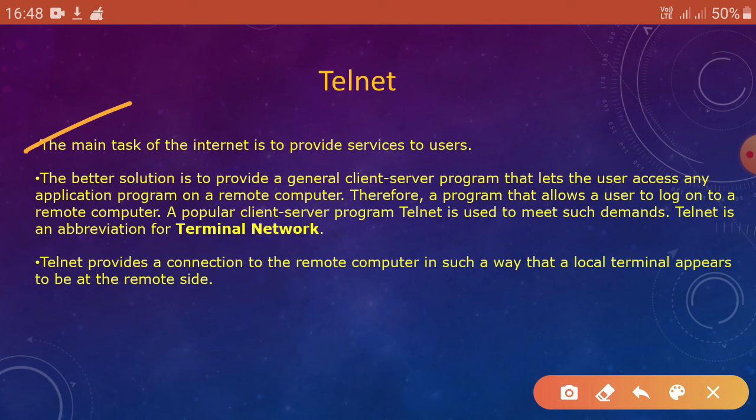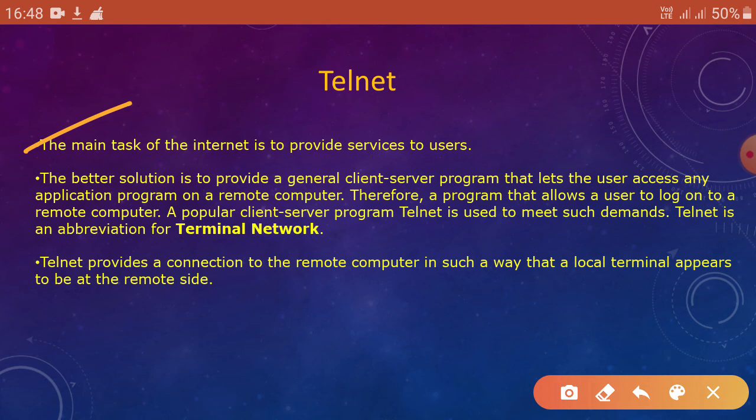Therefore, we need a program that allows a user to log on to a remote computer. A popular client server program used to meet such demands is telnet.